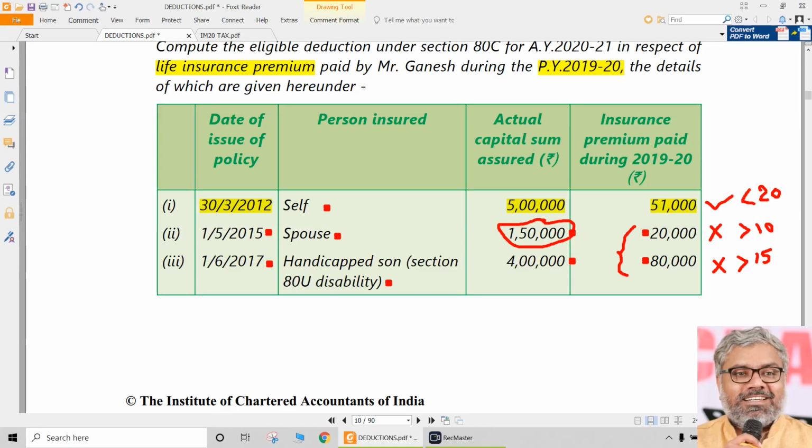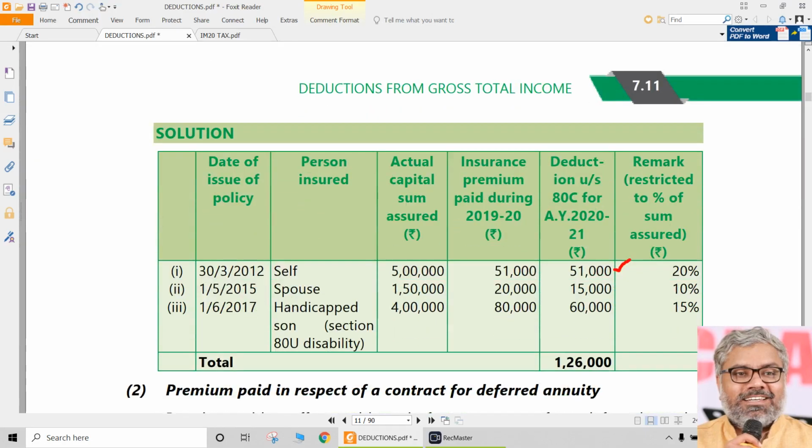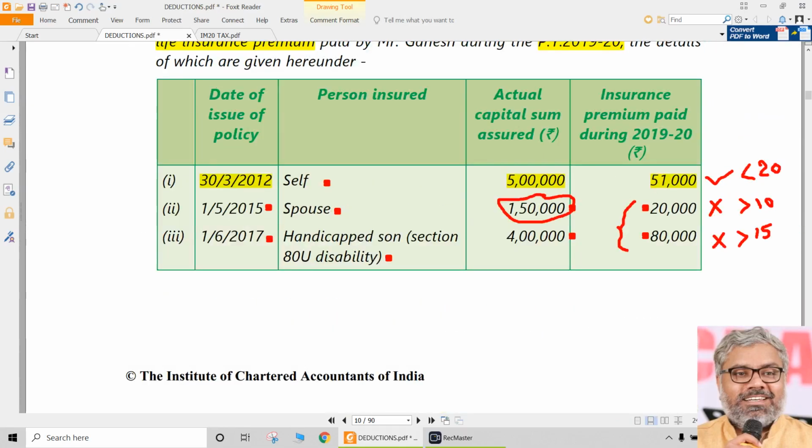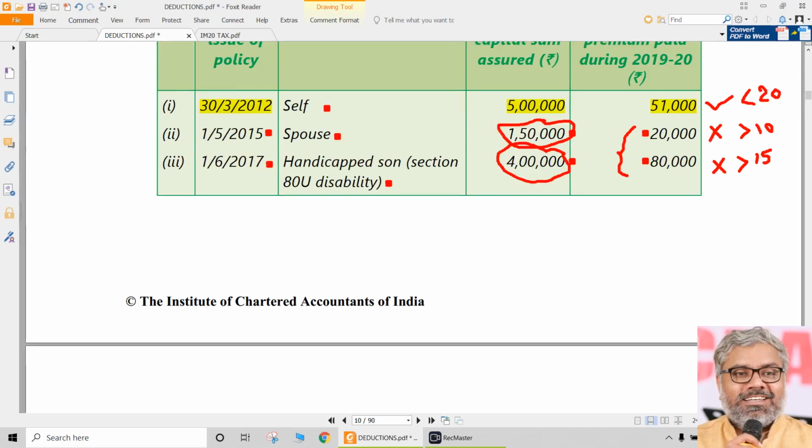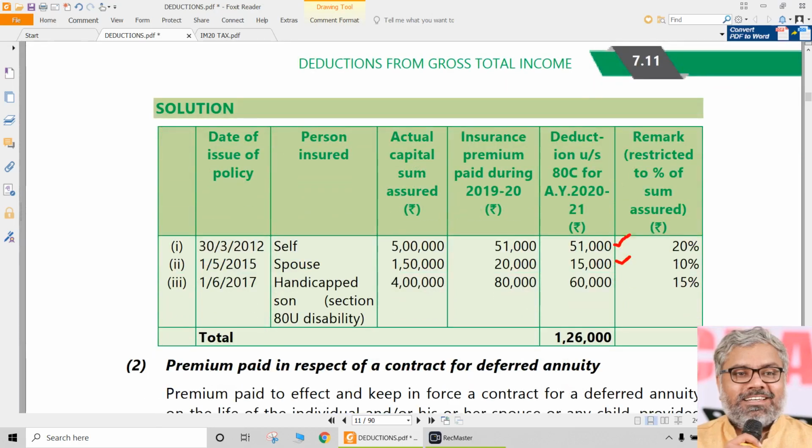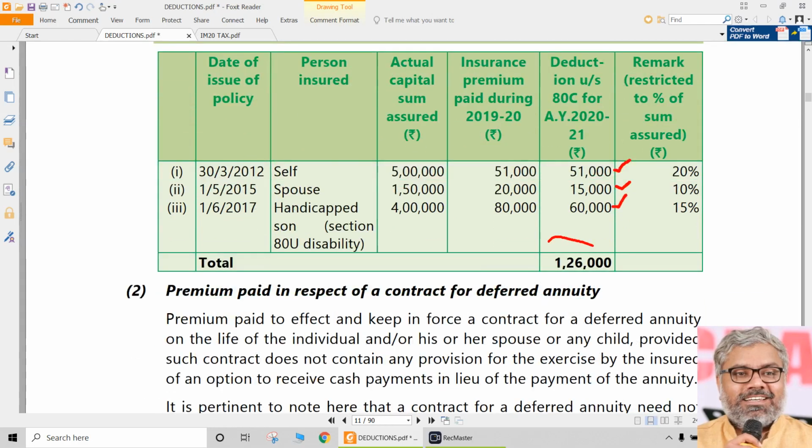Only 10% of the capital sum assured, which comes to 15,000. That only is eligible for deduction. In the same way here, 80,000 is not eligible for deduction because it has exceeded 15% of the sum assured. But how much will be eligible? 15% of 4 lakhs, which comes to 60,000, is eligible for deduction. So the total deduction here is 1,26,000.